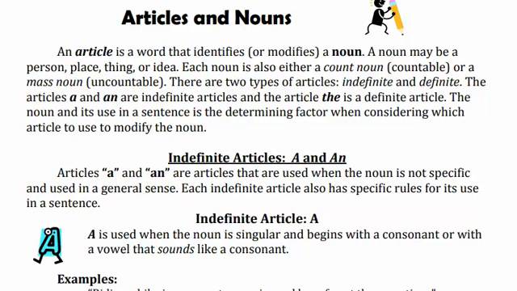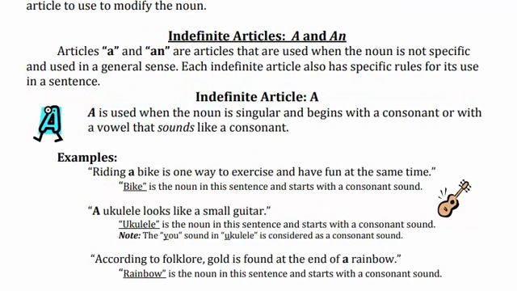एग्जाम्पल मैं आपको देती हूँ. This is an example: Riding a bike is one way to exercise and have fun at the same time. So bike is a noun in this sentence and starts with the consonant sound B. B is a consonant sound, so we use the article a along with the bike. Okay. और आप ये भी कह सकते हो कि ये सिंगुलर भी है बाइक, तब भी हमने लगा दिया. ठीक है, और ये बिगिंस विद द कॉन्सोनेंट है, तब भी हमने a आर्टिकल यूज किया.